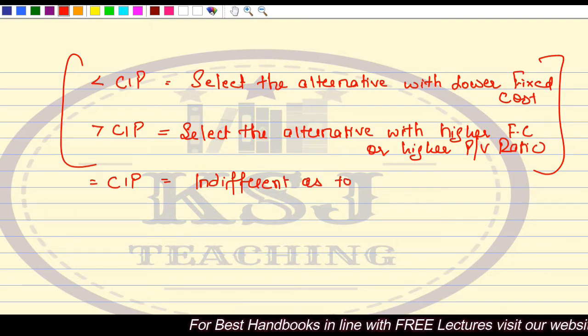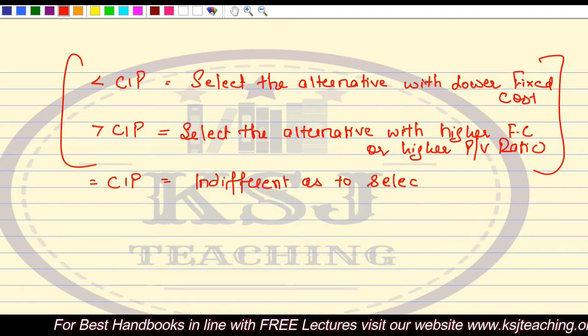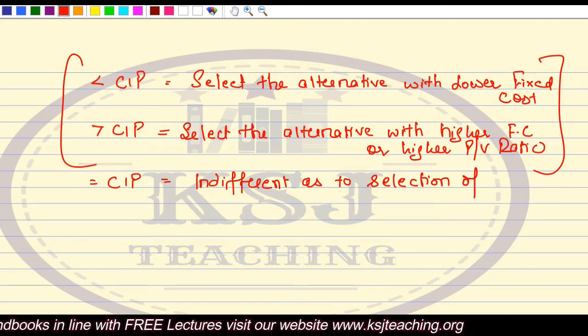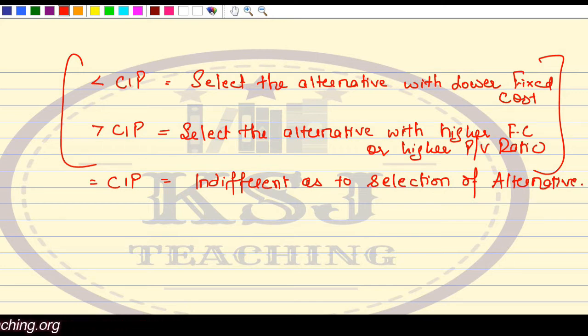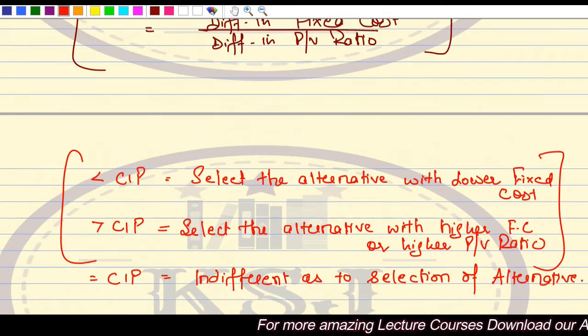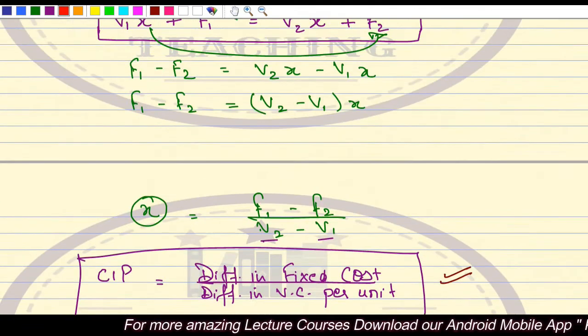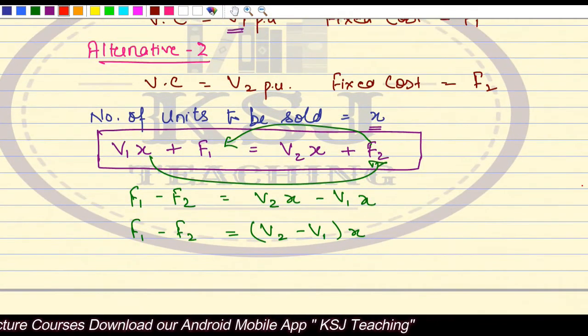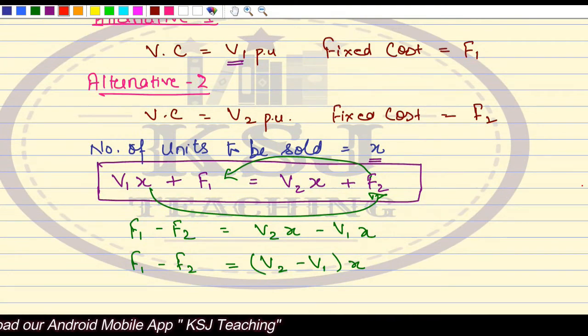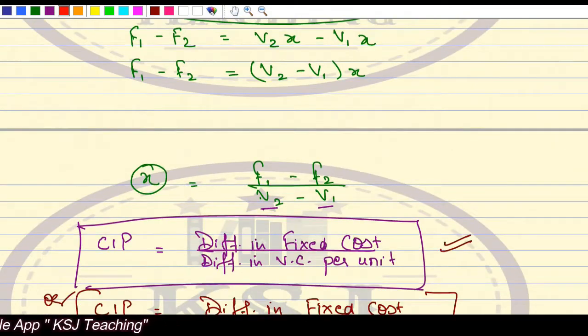Indifferent as to selection of alternative, right? Indifferent as to selection of alternative. Clear? So this is about the cost indifference point. I hope it is clear, right? There is only one question in the module regarding that, so whatever the information is, I have covered according to that only.